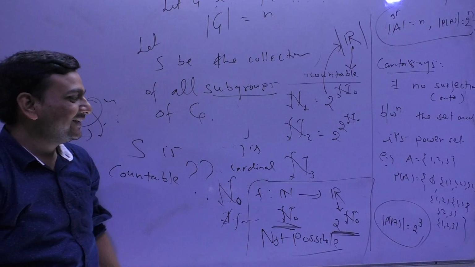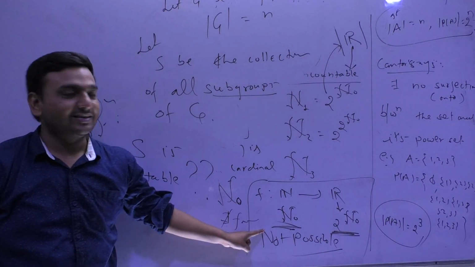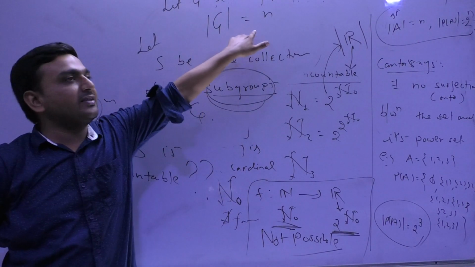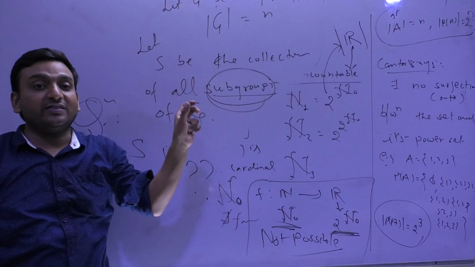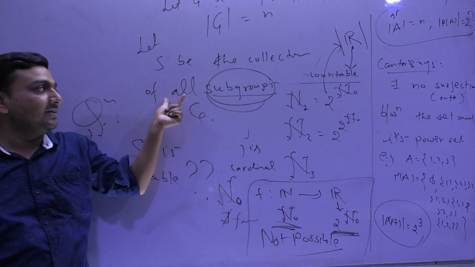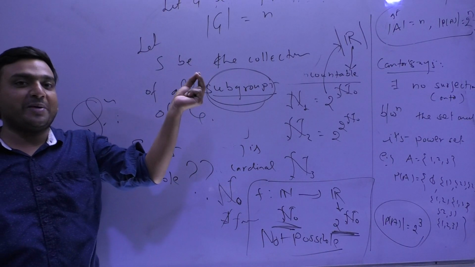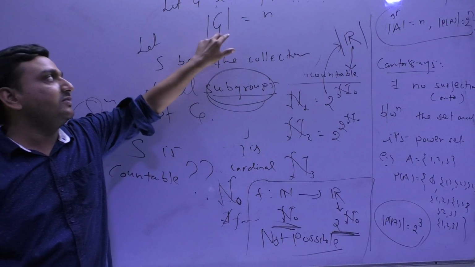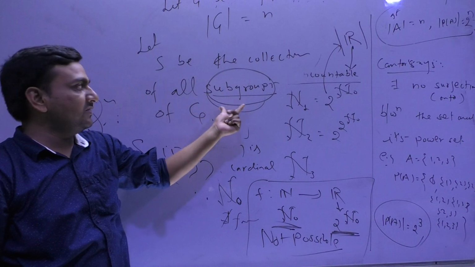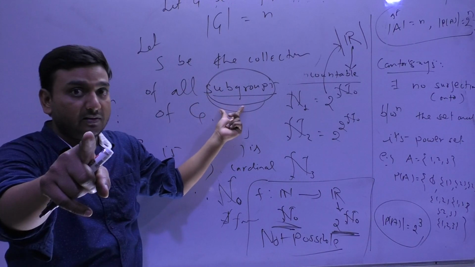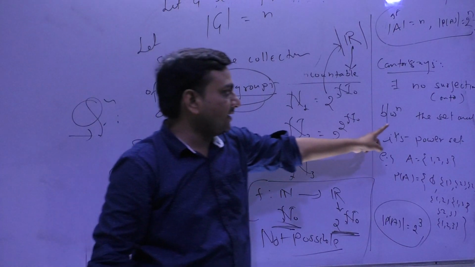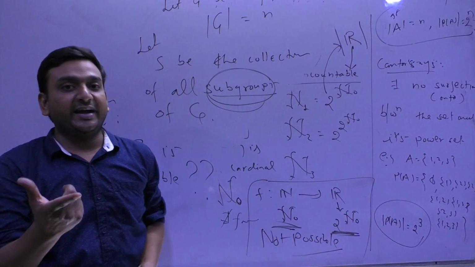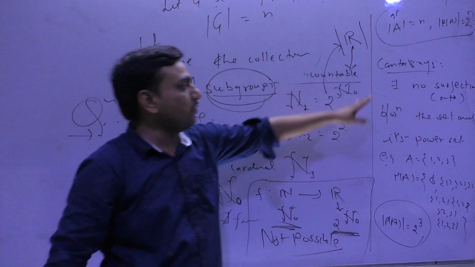So what have we proved here? Number of subgroups. If n is the cardinality of G, then what is the cardinality of S? It means 2 raised to the power n. So if n is finite, then obviously this is going to be finite. Cantor's theorem is for infinite sets; for finite sets, surjection not possible is okay.